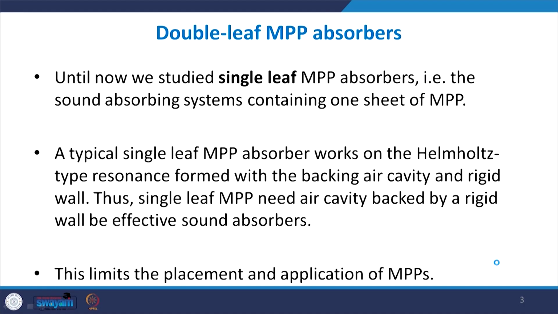One of the limitations of the single leaf is that first of all it is not able to provide wide range absorption, and the second is that it always needs an air cavity backed by a rigid wall.